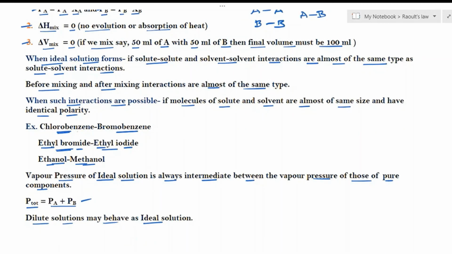A solution may behave ideally if the solute is very less. For example, if 1 ml of solute is mixed with, for example, 500 ml of solvent, then it may behave as an ideal solution. So this is about ideal solution.